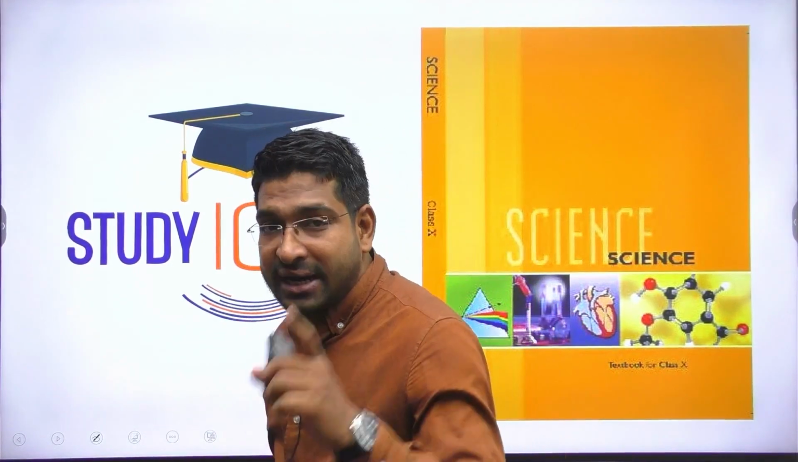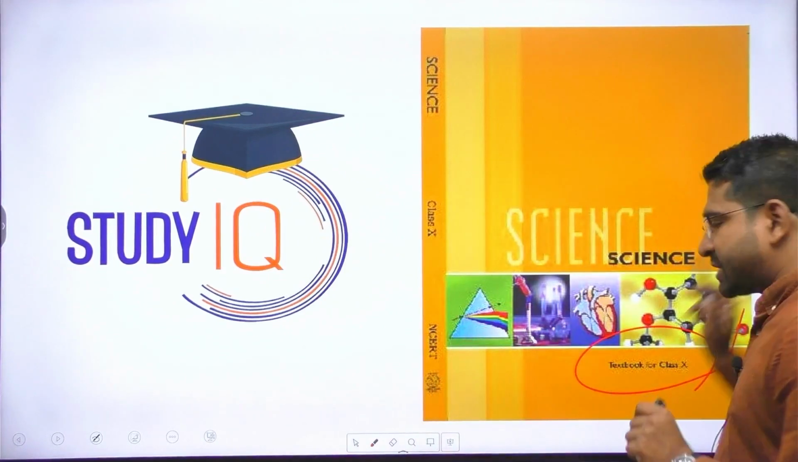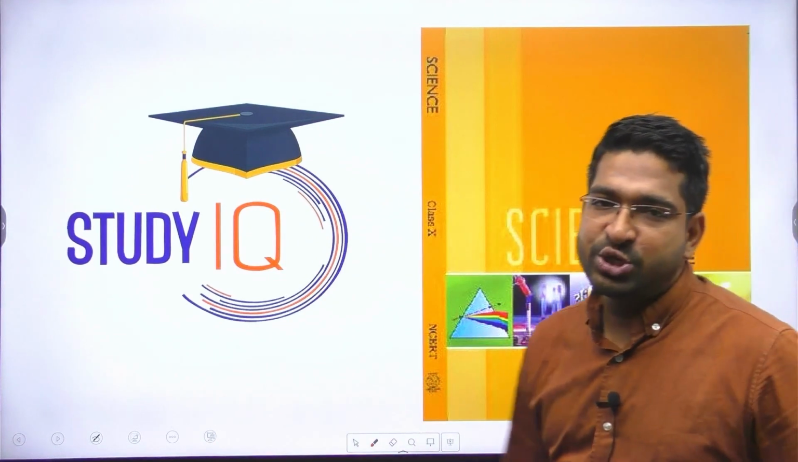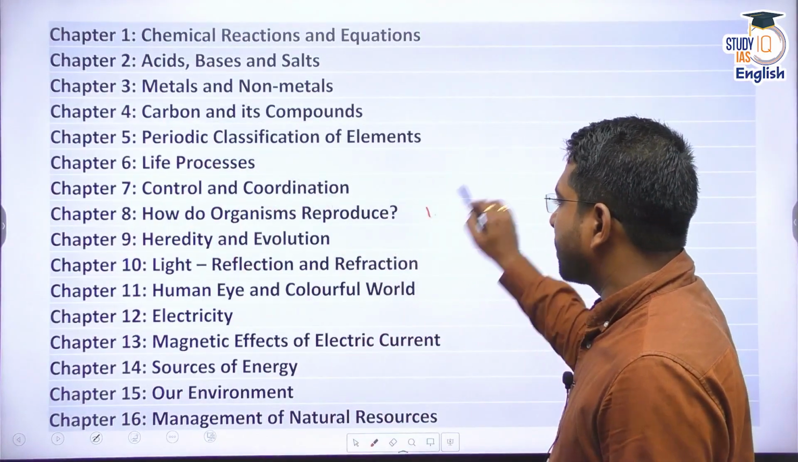Let's continue our discussion of NCERT Science series. You already know we are discussing the NCERT Science textbook for class 10, where we are carrying out the discussion of each and every chapter. Today's agenda is to discuss chapter 8, how do organisms reproduce.